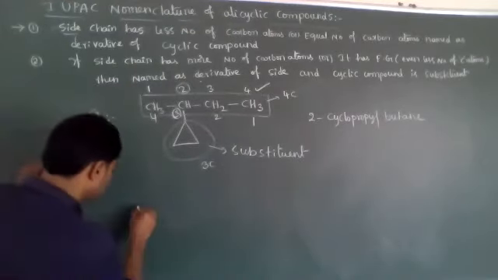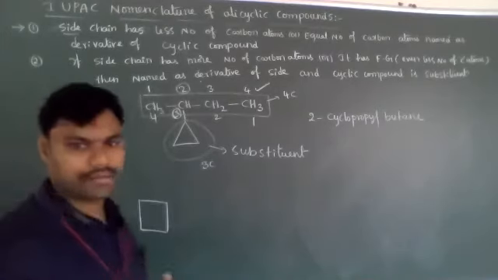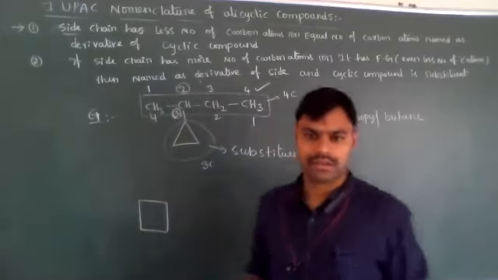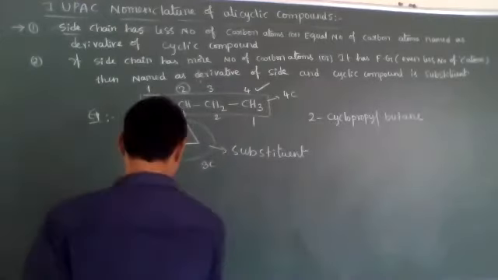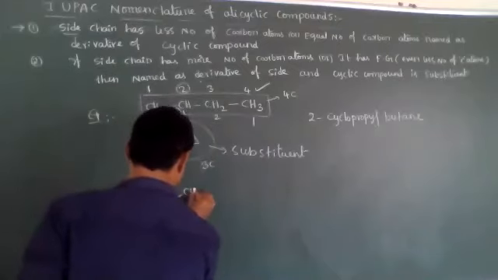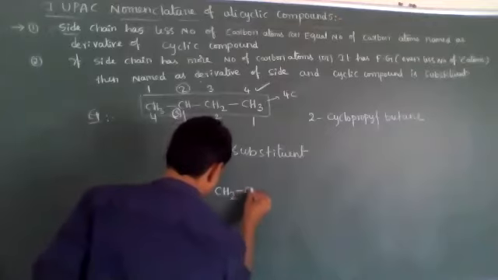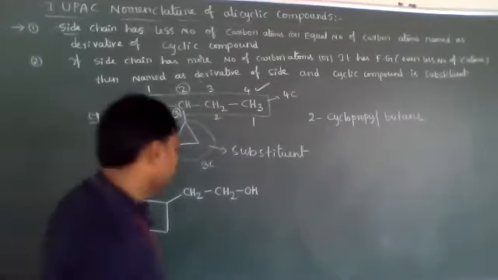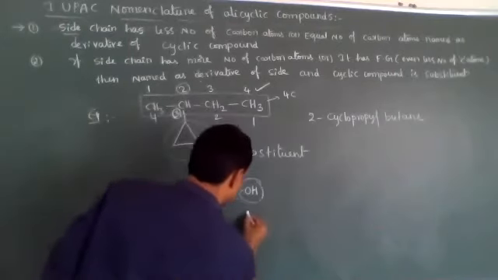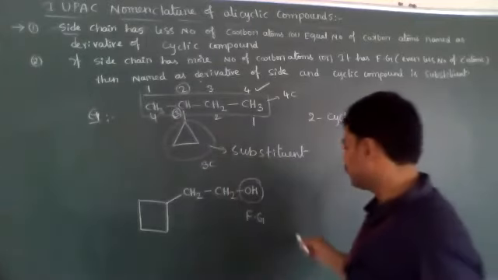Now, one more example, let's see. This cyclobutane has one side chain present. The side chain has a functional group.